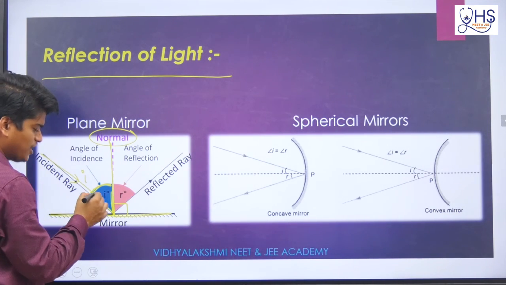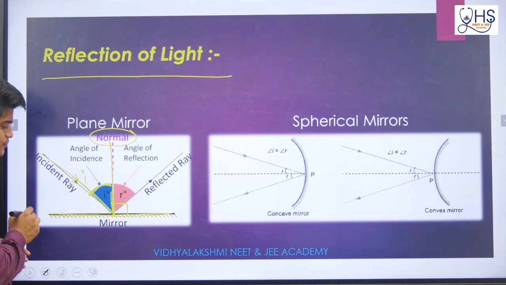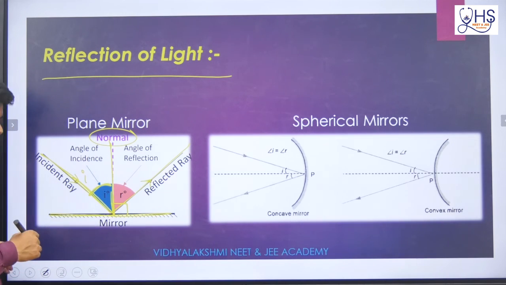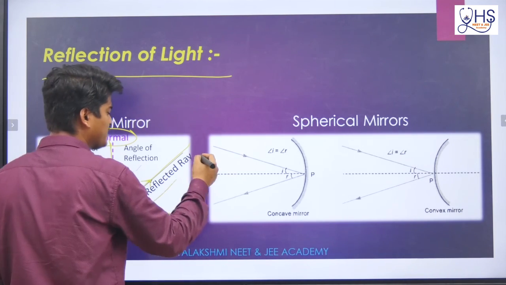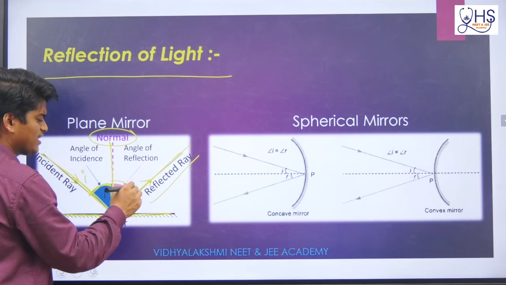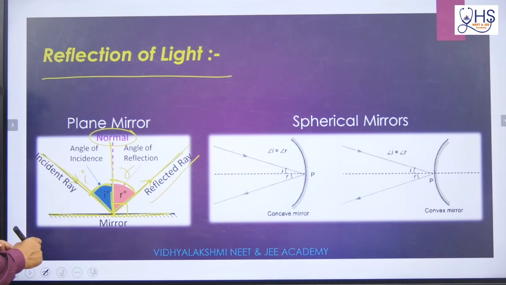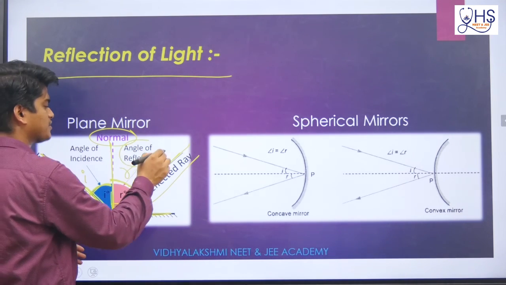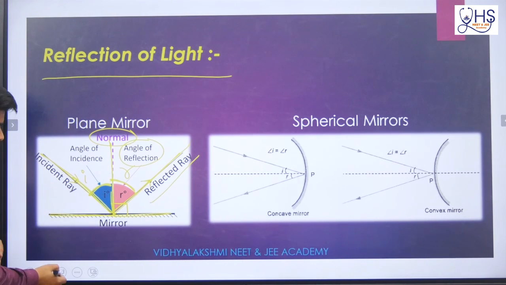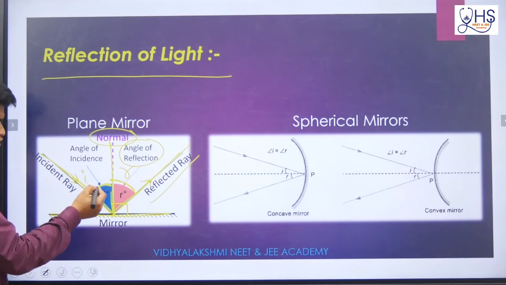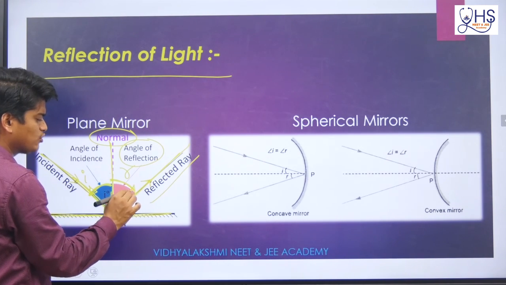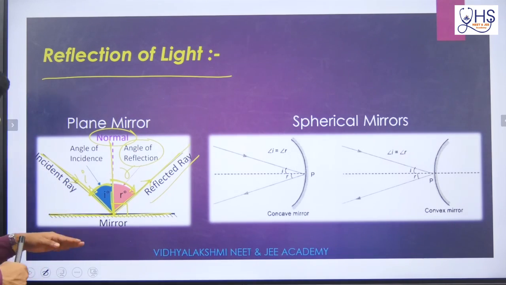After incidence here, this incident ray goes through, and this ray is called the reflected ray. This angle is called r, and it is called the angle of reflection. Remember, how to take the angle of incidence? We always have to take it from the normal towards the incident ray. And here also the same thing, normal towards the reflected ray. That is your angle of reflection.